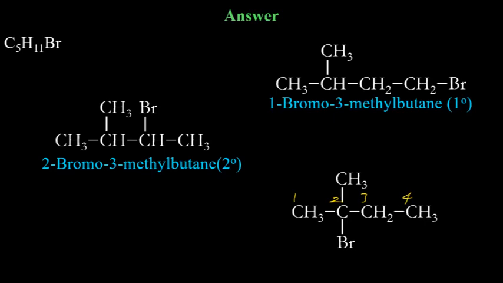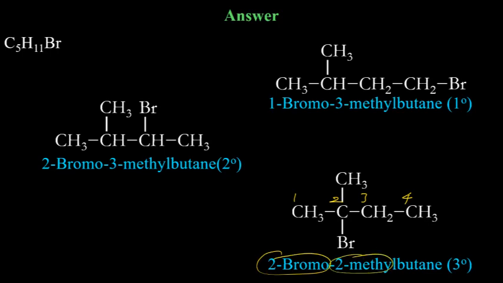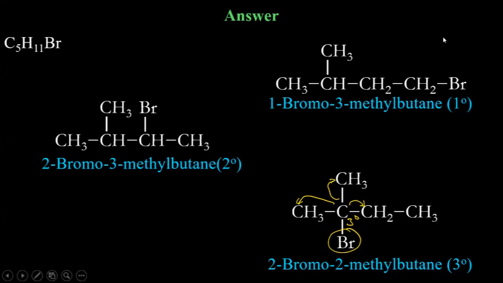So it will be 2 bromo 2 methyl butane. Now the carbon to which the bromine is attached is attached to 3 carbons. So that's why it is 3 degree carbon. So 3 degree halide, tertiary halide.